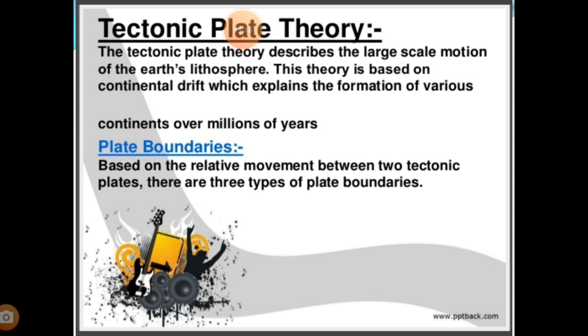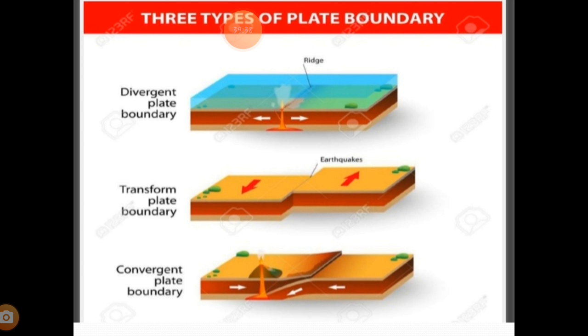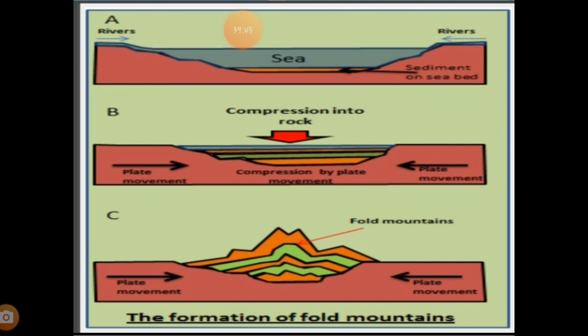There are three types of plate boundaries: convergent, divergent and transform. We have seen these in detail, and also how these plates collide with each other, and the formation of fold mountains, folding and faulting. These are the main things that we can see in this picture. Hope you take a screenshot so you can revise it.